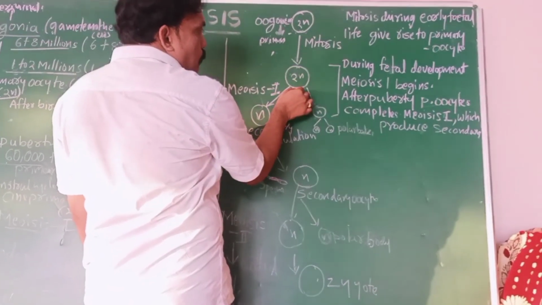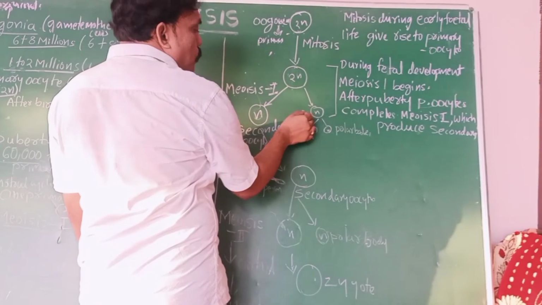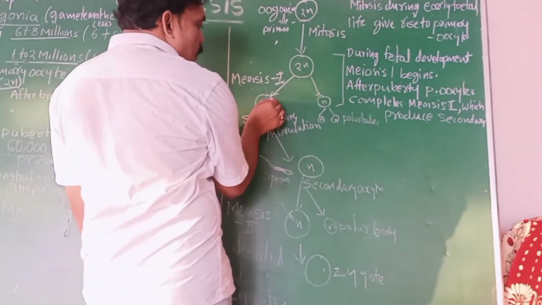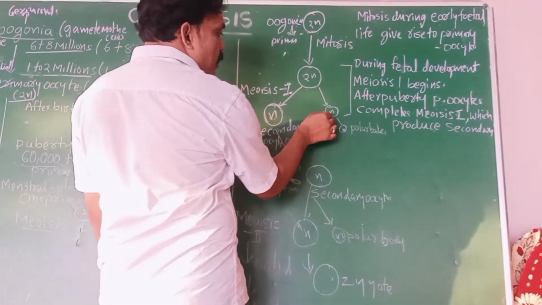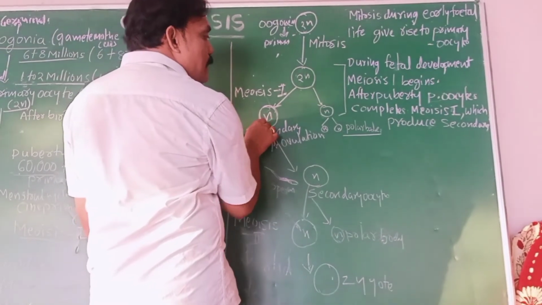In that one primary oocyte, in meiosis 1, it is divided into two cells. Of the two cells, one cell is larger and one is very small. This smaller cell we can call the polar body.